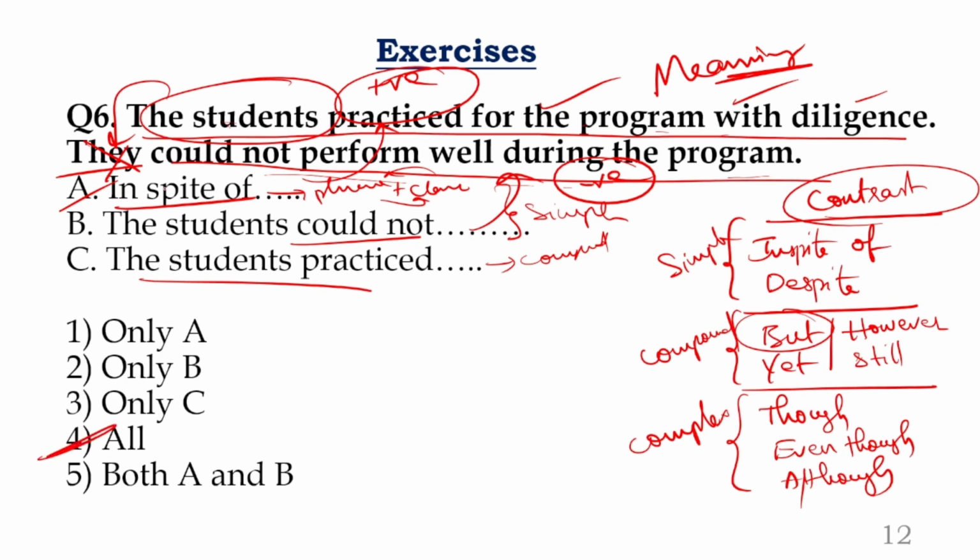I'm reading the sentences. Watch once again. First part, A. In spite of practicing for the program with diligence, they could not perform well during the program. That is sentence number 1. Coming to B. What is B? The students could not perform well during the program in spite of practicing for the program with diligence. Even the second one is fine. You can change it into compound, complex also, no problem. I don't have a problem changing it into single. Next, third one, look at this. The students practiced for the program with diligence. They could not perform well during the program. Done. Is it completed? So that's how you get the answers.